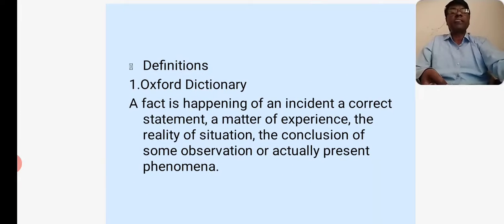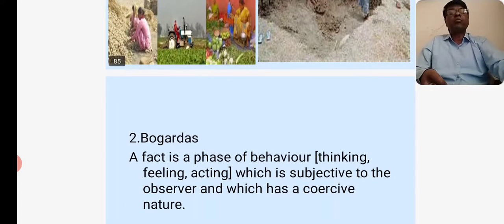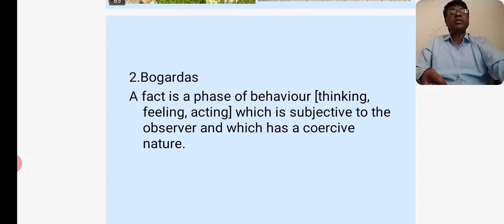Definitions. According to the Oxford Dictionary, a fact is the happening of an incident, a correct statement, a matter of experience, the reality of association, the conclusion of some observation, or an actually present phenomenon. Bogardus: a fact is a phase of behavior, for example thinking, feeling, acting, which is subjective to the observer and which has a coercive nature.